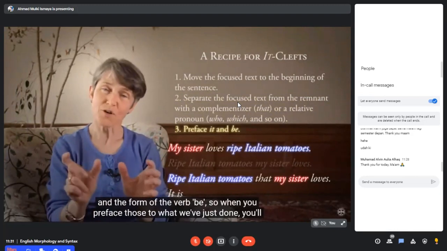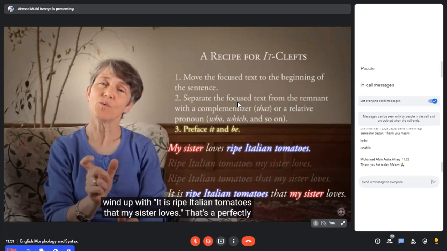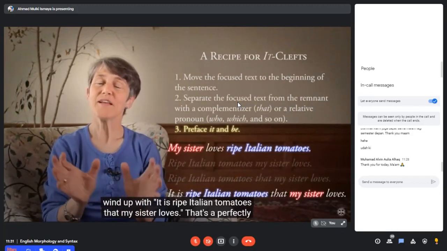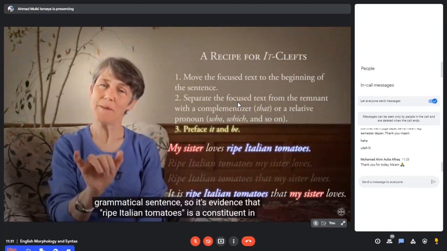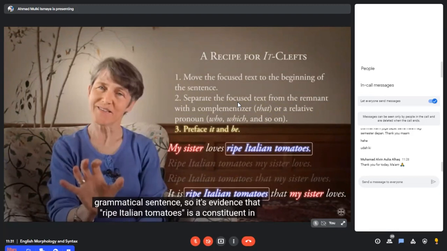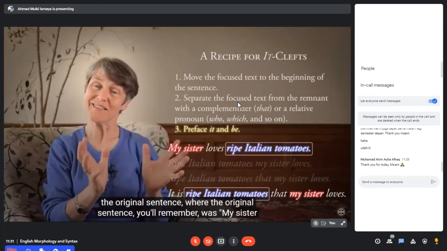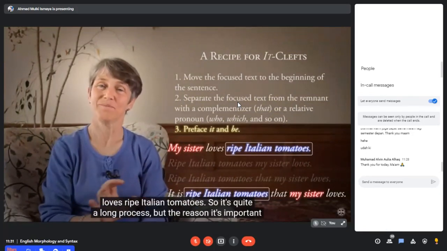So when you preface those to what we've just done, you'll wind up with it is ripe Italian tomatoes that my sister loves. That's a perfectly grammatical sentence. So it's evidence that ripe Italian tomatoes is a constituent in the original sentence, where the original sentence, you remember, was my sister loves ripe Italian tomatoes.